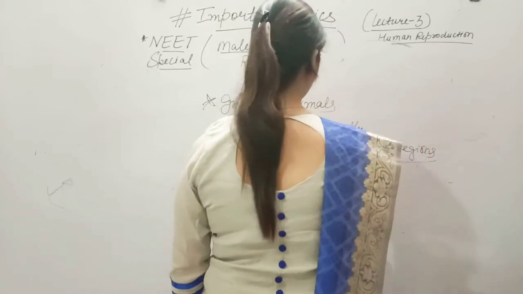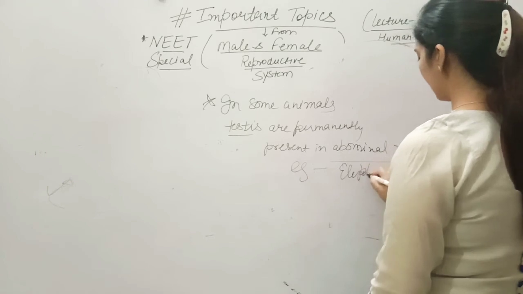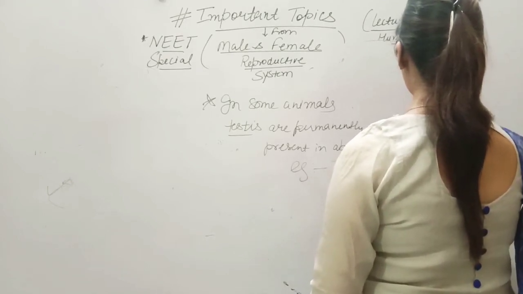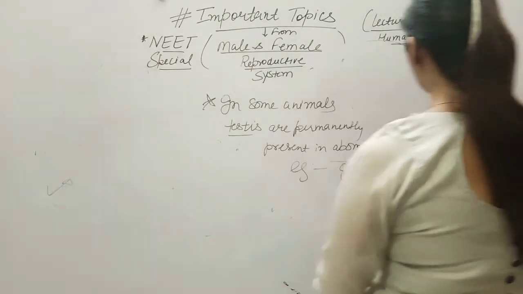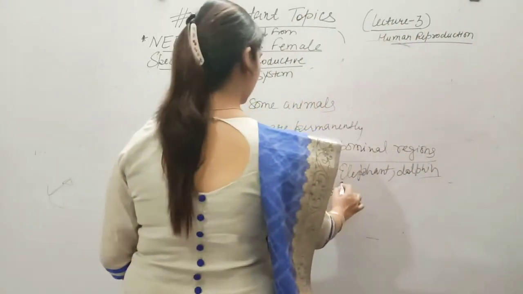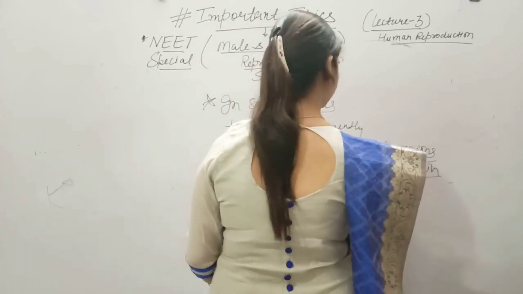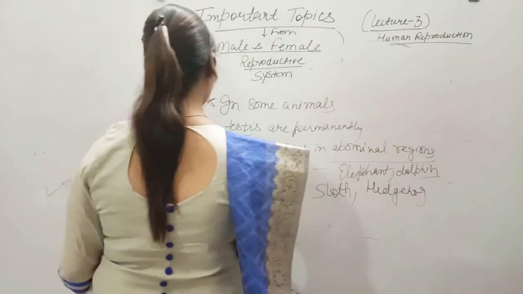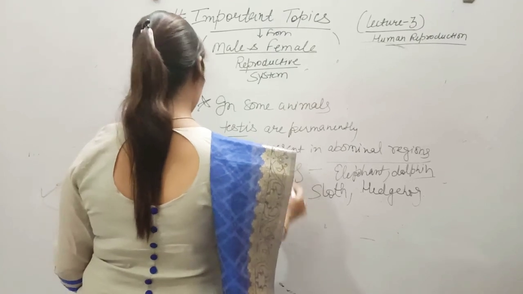In which animals is this found? That is elephant, that is dolphin, that is sloth, that is hedgehog, that is seals, that is armadillo.